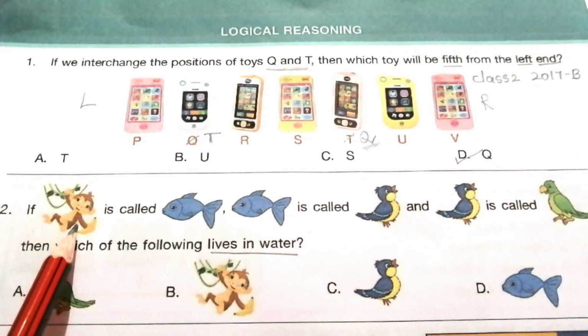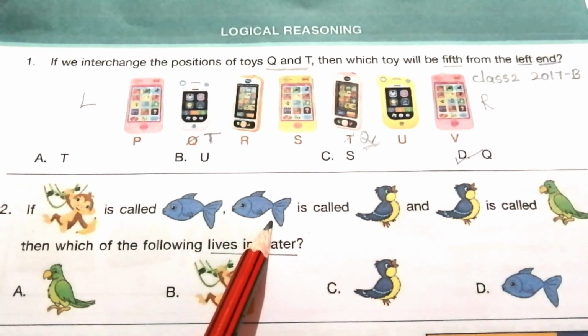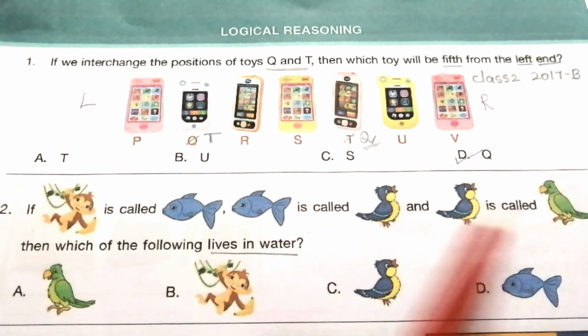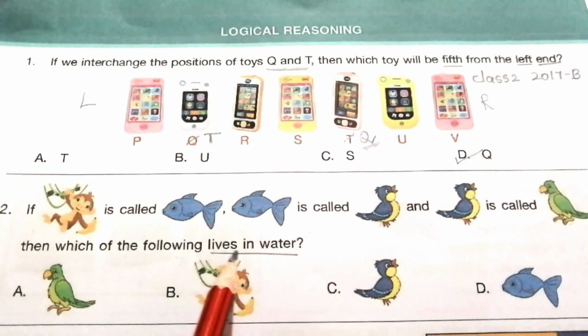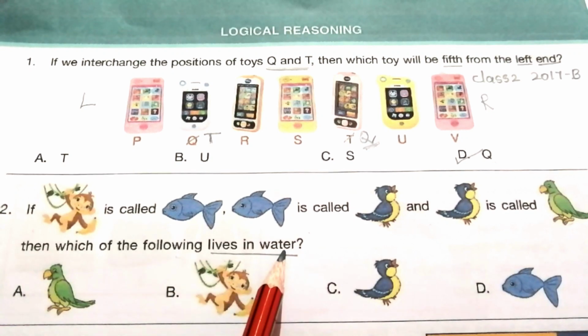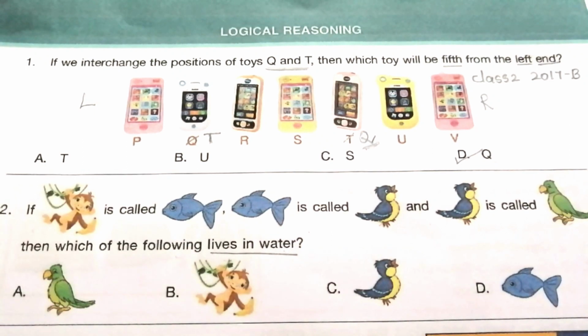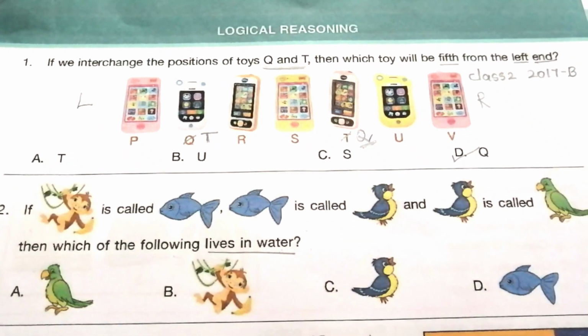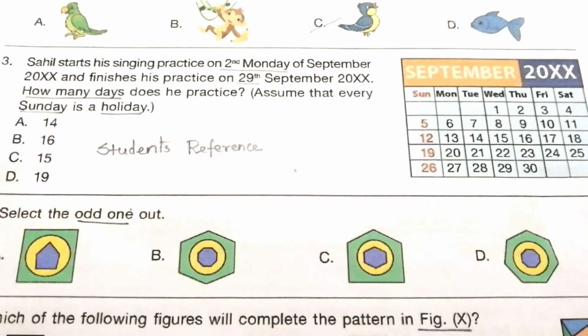2. If monkey is called fish, fish is called sparrow and sparrow is called parrot, then which of the following lives in water? You look at the given options and try to find out the answer. The solution is, which of the following lives in water? Fish. But fish is called sparrow. So the answer is C, sparrow.